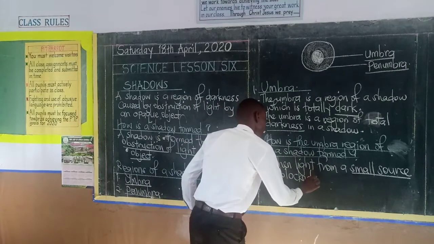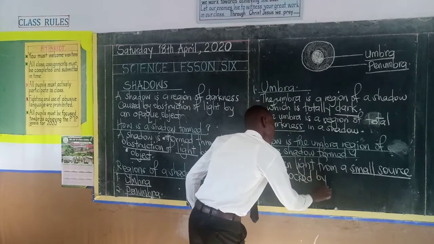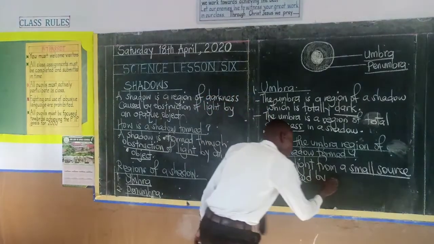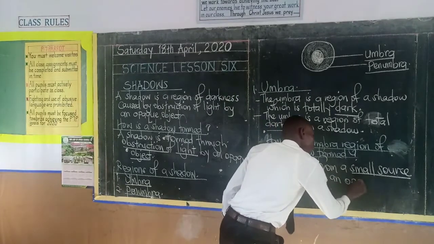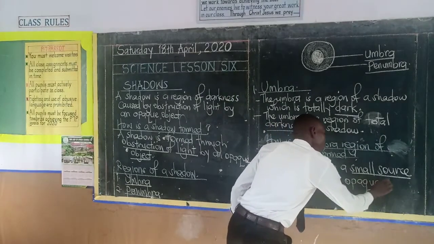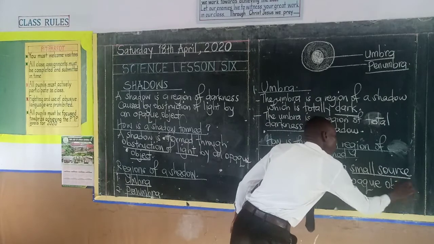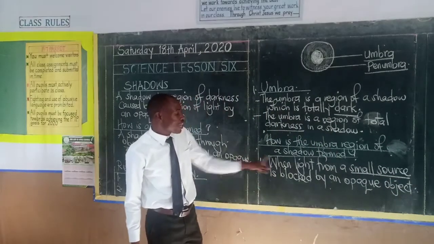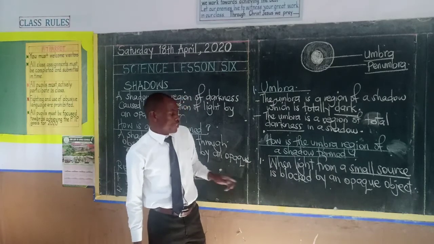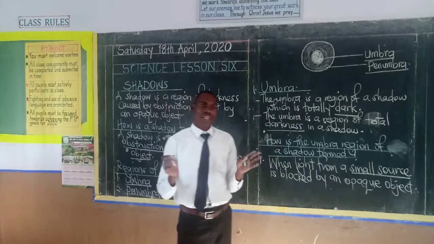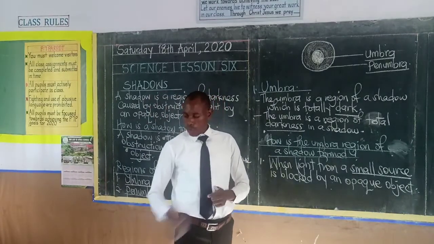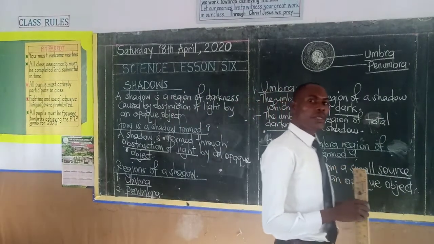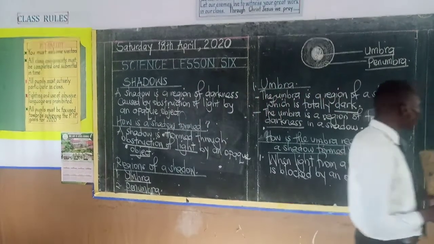When light from a small source is blocked by, now what blocks that light? An opaque object. So that is one way through which the umbra is formed: when light from a smaller source is blocked by an opaque object. We can illustrate that using a diagram.